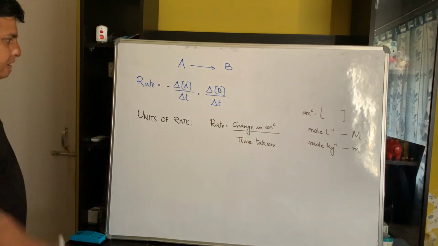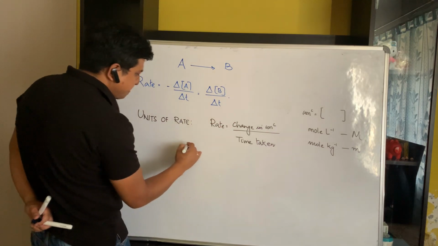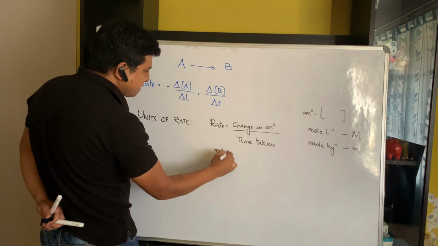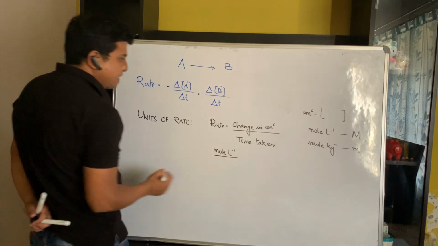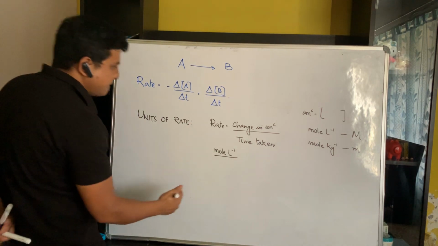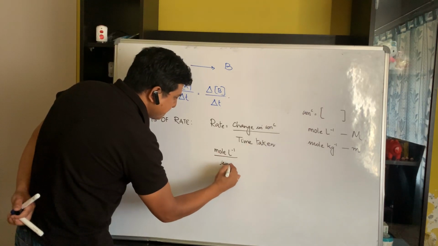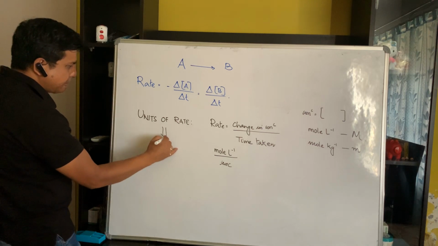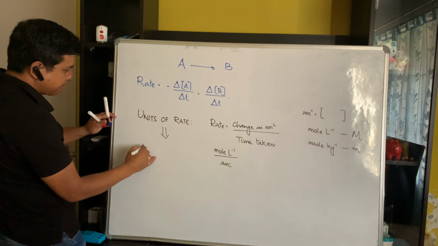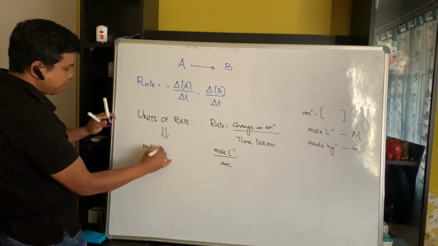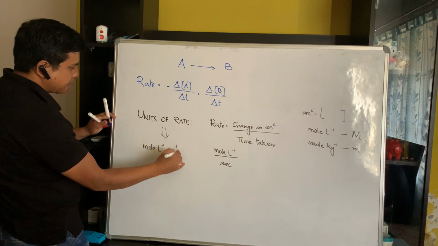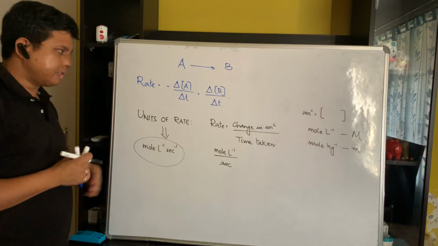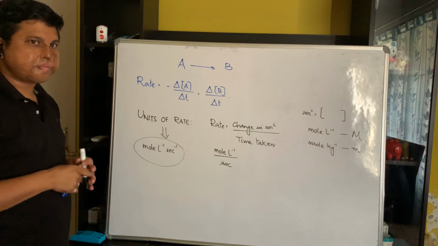Now what is the unit of concentration? The unit of concentration is moles per liter. And if I measure the time taken in seconds, what is going to be the unit of rate of a reaction then? The rate of a reaction is mole per liter per second. So this is the unit of rate of a reaction.